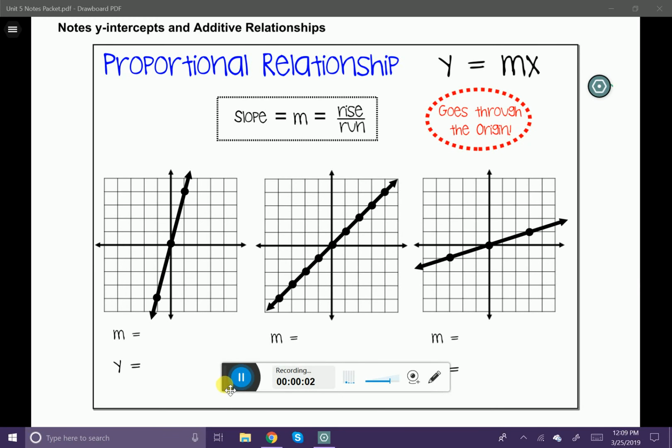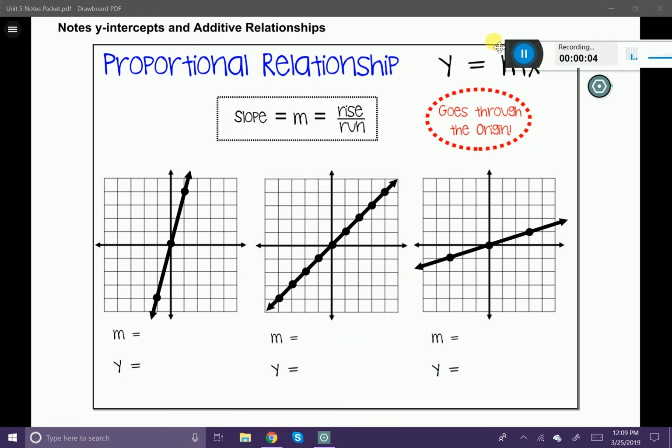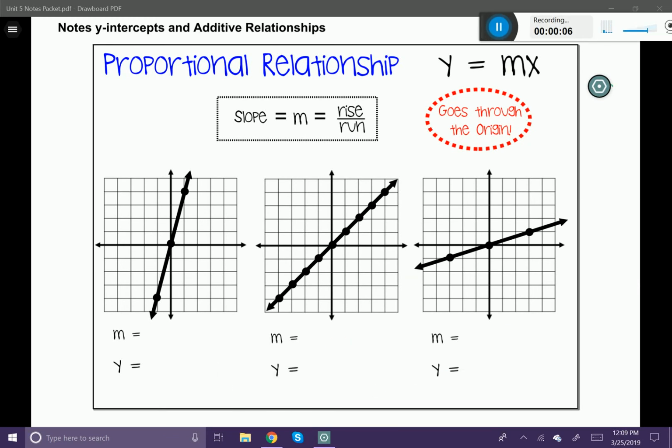In this lesson today, we're going to talk about y-intercepts and additive relationships. Before we dive into those two concepts, let's talk about the proportional relationship, just to make sure that we have that under wraps. We talked about this before, and the formula for a proportional relationship is y equals mx. And remember, a proportional relationship goes through the origin.